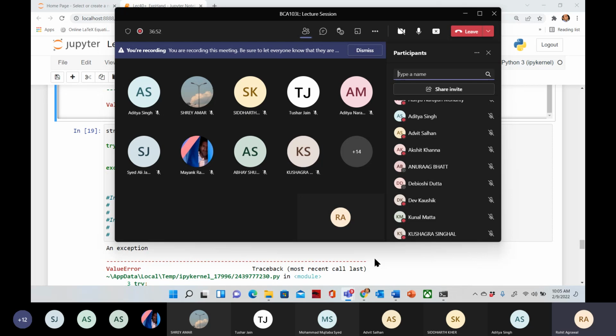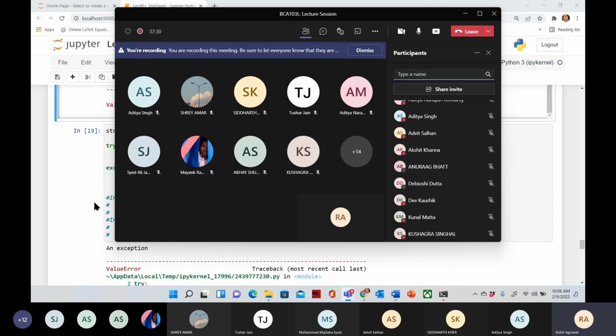We can have multiple except clauses, so not only just one except. Clear? After that, we can also have an else statement and a finally statement. The else statement will execute when there is no exception, and finally will execute whether there is an exception or no exception, so it will always execute. Next we are discussing the raise statement. It forces the programmer to raise a particular kind of exception.